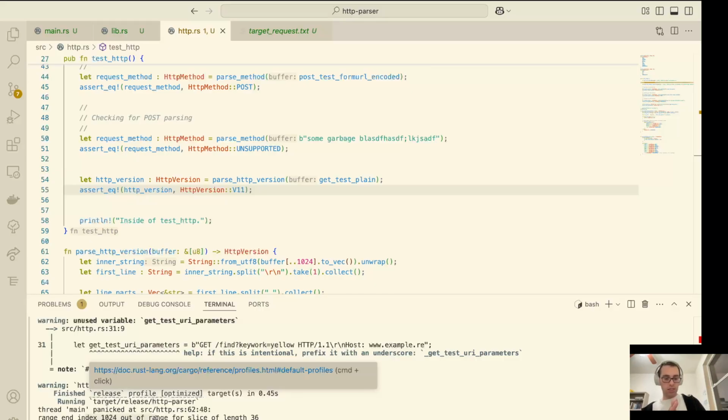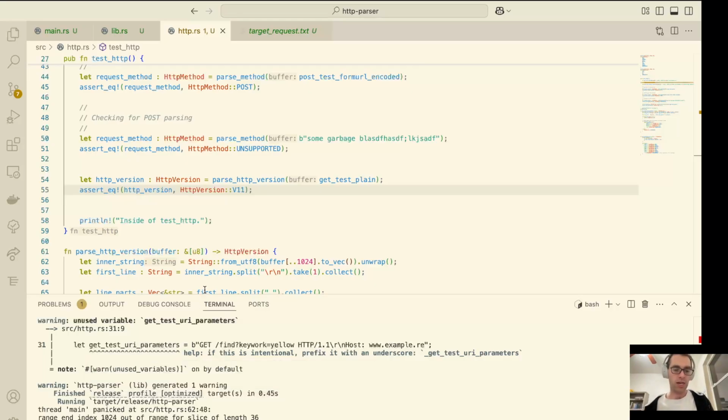Okay, cool. This is actually one of those nice things, by the way, of Rust, that it does range checks. It will not allow us to reach off into memory that is not ours. This is part of its whole memory safety thing. The input array that I passed into that function was only a length of 36. But I was trying to take a slice all the way up to 1024, and it said, nah, can't do it.